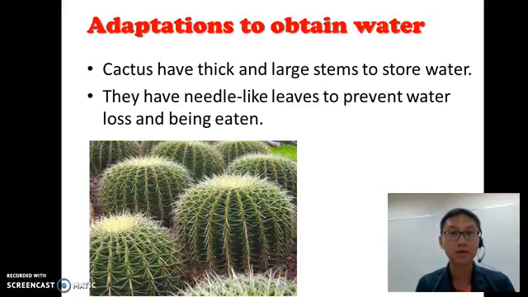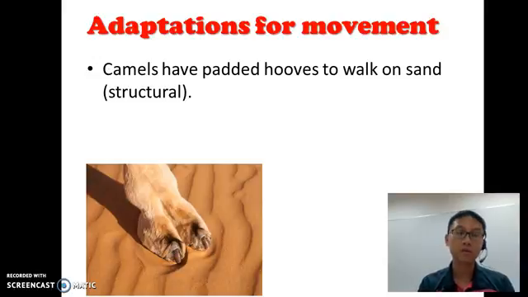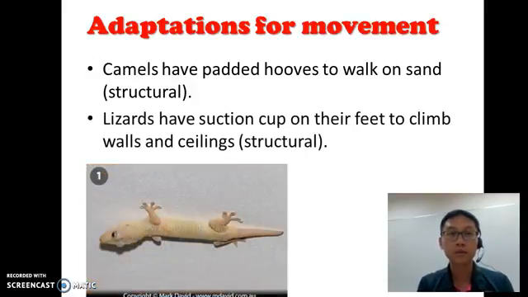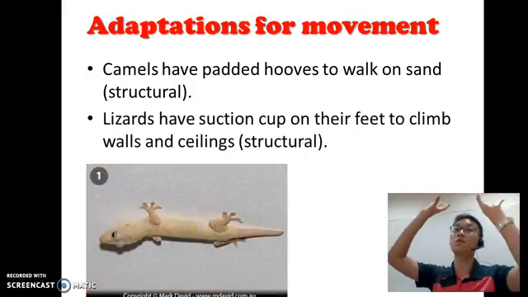Yeah? Cool, right? Now, camels, they live in the desert and they walk on sand. Now, you know, if you have tried walking on sand, it's not that easy. Okay, so they actually have special feet. They have what they call padded hooves, which is this, that helps them to walk on sand without sinking or slipping and falling.